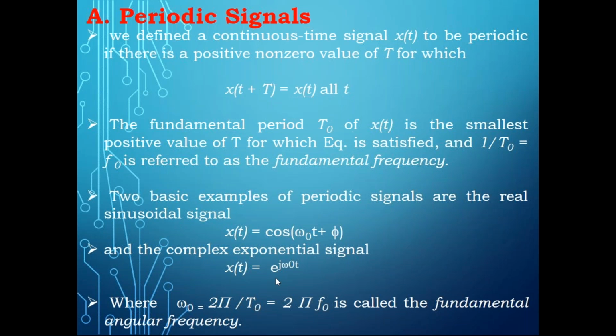Now here omega naught, you can write as 2 pi by t naught. 1 by t naught I can write as f naught. And omega naught you can call the fundamental angular frequency. I hope this slide is clear to you.